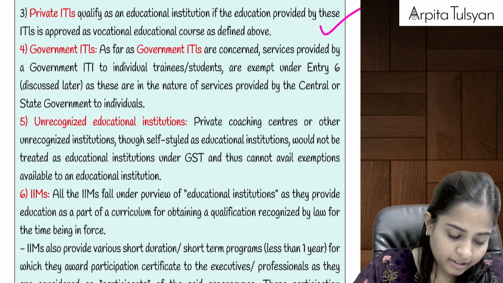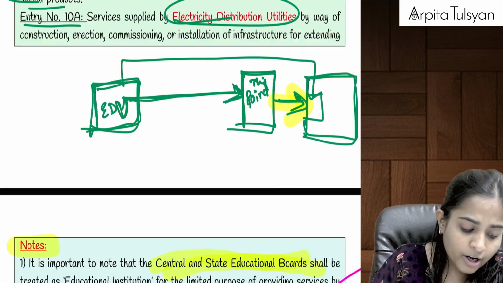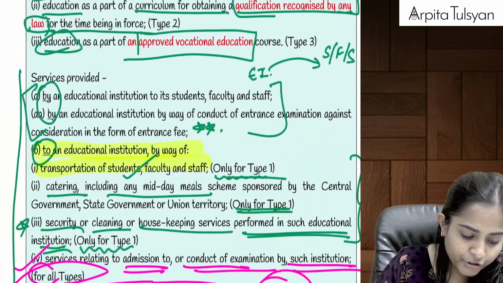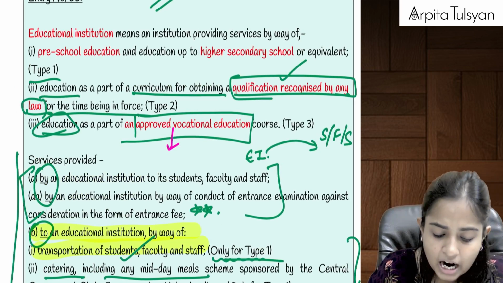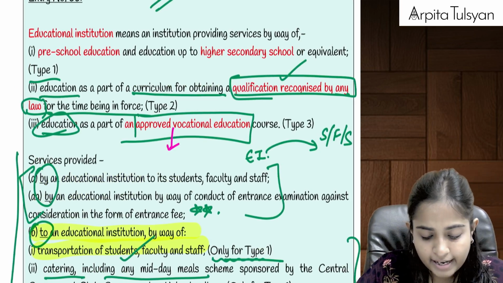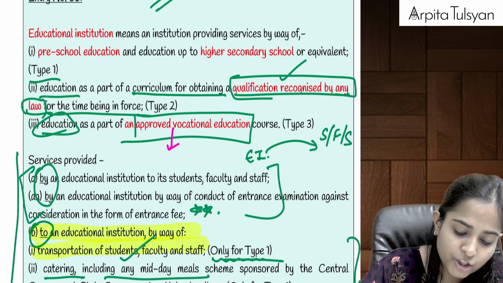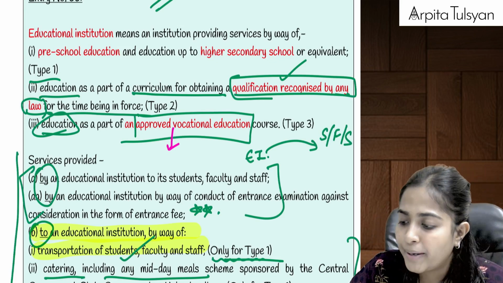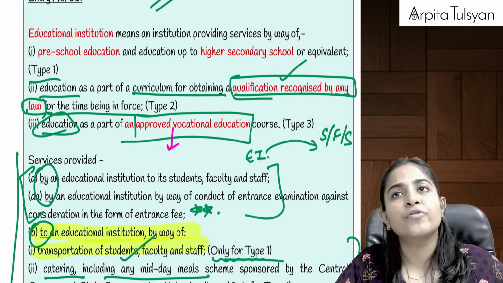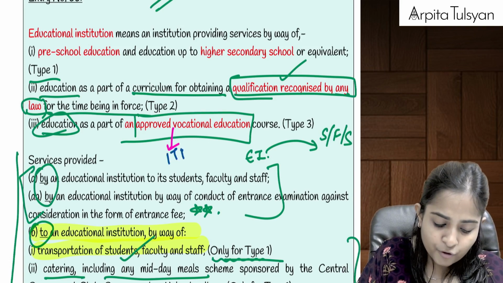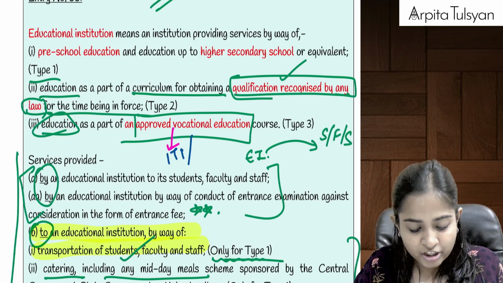Okay, then after that, one very important thing which I wanted to tell you here. Do you recollect the type 3 educational institution? Type 3 educational institution is any such institution which is providing any approved vocational education course. Now you must have already studied from your main notes. Approved vocational education course means a course which is run by ITI. I don't know if you recollect. It is any course which is run by ITI, Industrial Training Institute or Industrial Training Center.